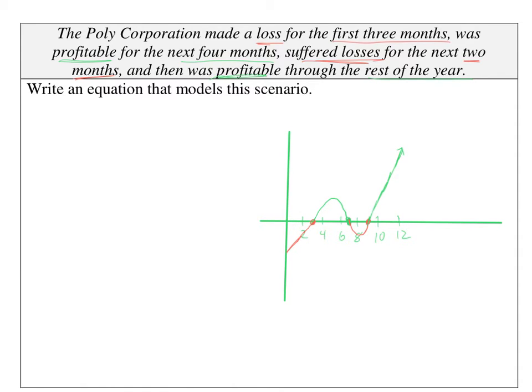Now, you might wonder, why didn't I use this side of the graph? Well, we can't have negative months. And I end at 12 because I can't have over 12 months. I went for 12 months. So we kind of fit this. So the red are negative profit, which is called a loss, and the green is profit. I don't know how high or low these humps went. I do not know if my graph is accurate at all. But I do see some zeros, and I do see some trends that we can create an equation for. So let's make an equation.